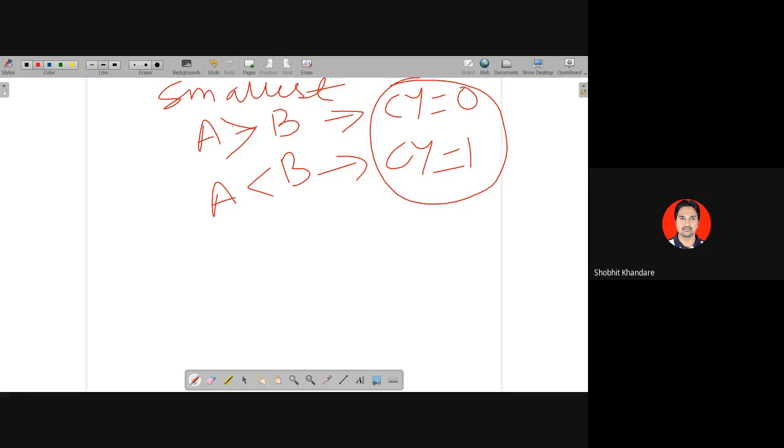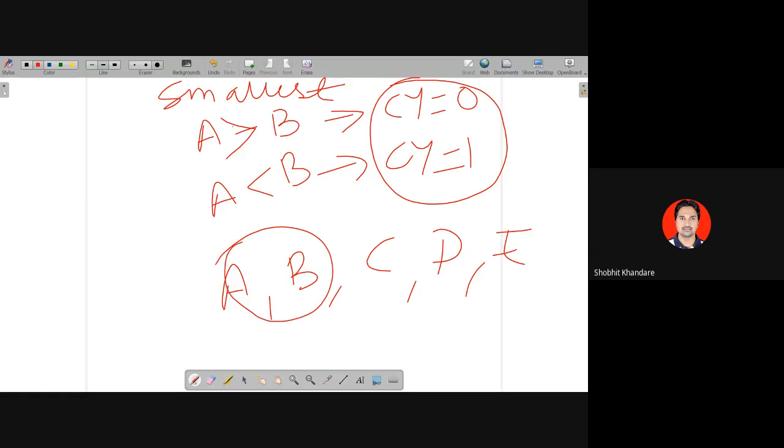Then next, if I'm taking 5 numbers, A, B, C, D, E, you will compare the first two. Whenever you compare, you get the smallest out of these. Once you get the smallest, you compare it with the next one, using the same instruction, and see which is the smallest. Again, you compare with the fourth, and again with the last one. In this case, you will get one number which is the smallest, and you can store that number into the accumulator